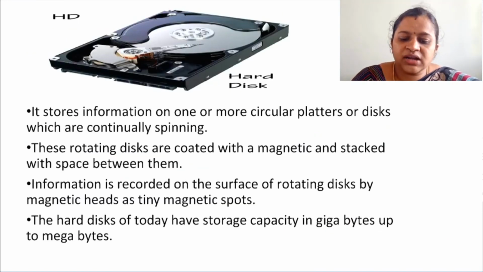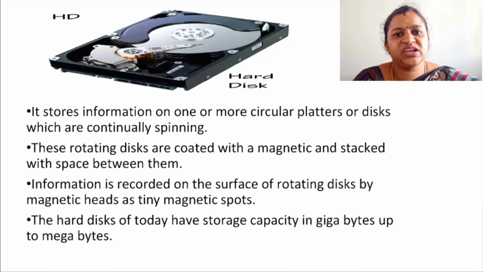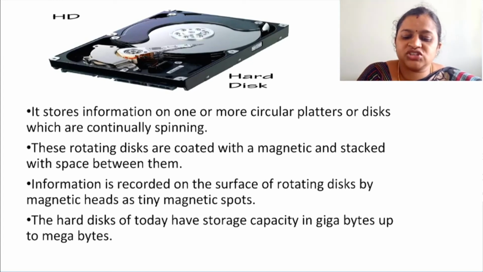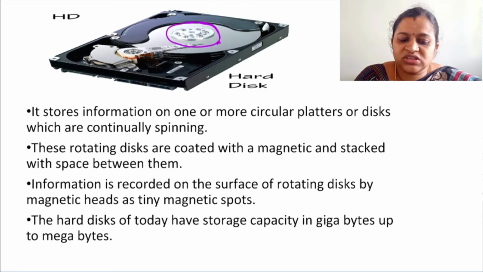Hard disk. So this is the hard disk. You might have seen it when you open your CPU or your laptop. This is the hard disk, a secondary storage device. It stores the information on one or more circular platters. So these are the circular platters. It looks like a disk, the circular platter or disk, which is continually spinning. And this one is the header.